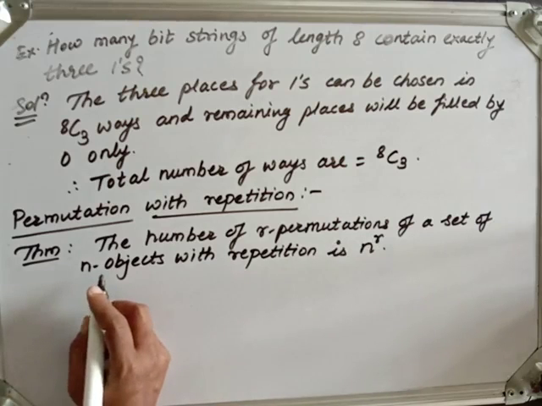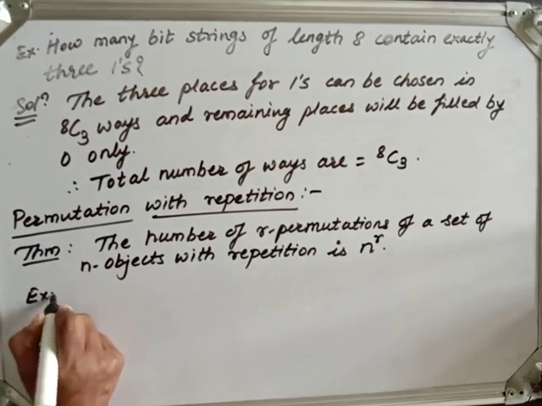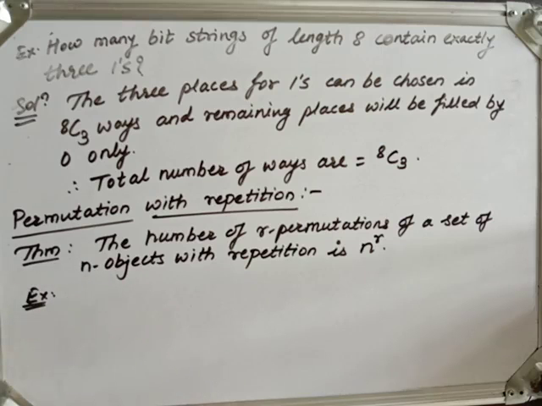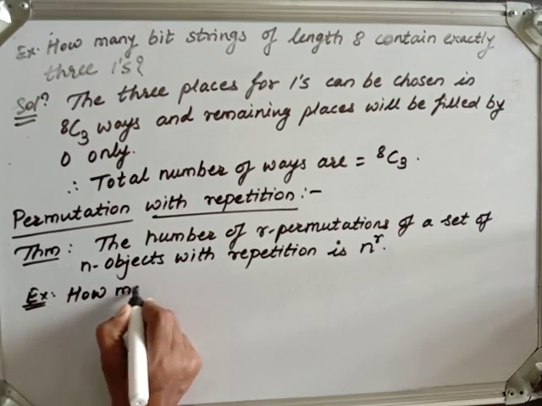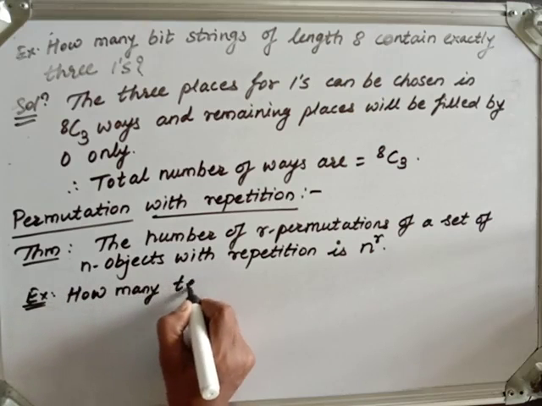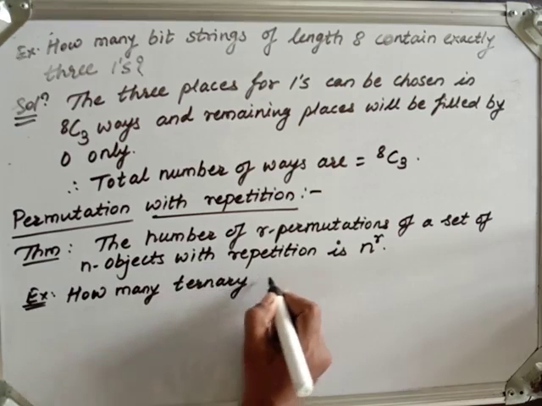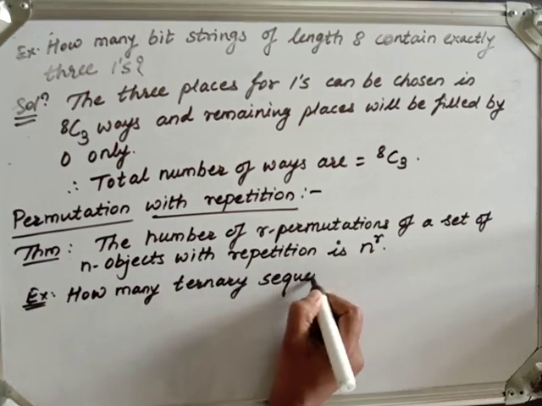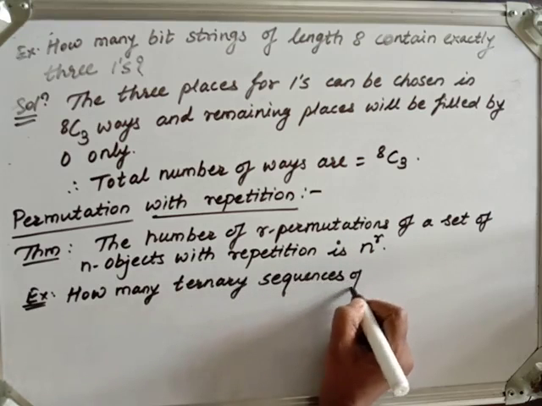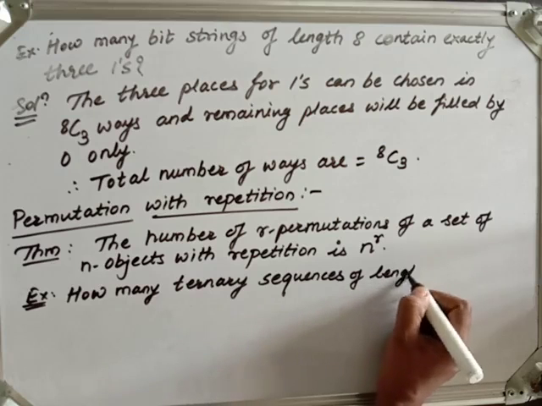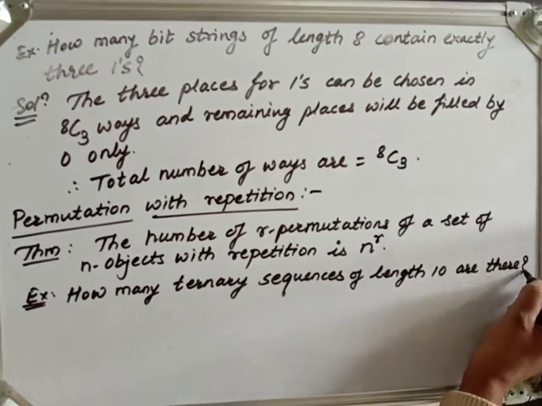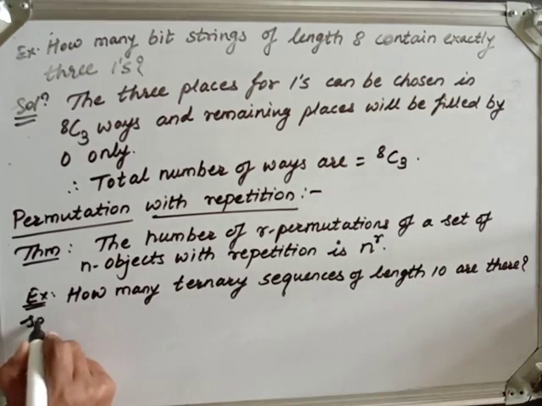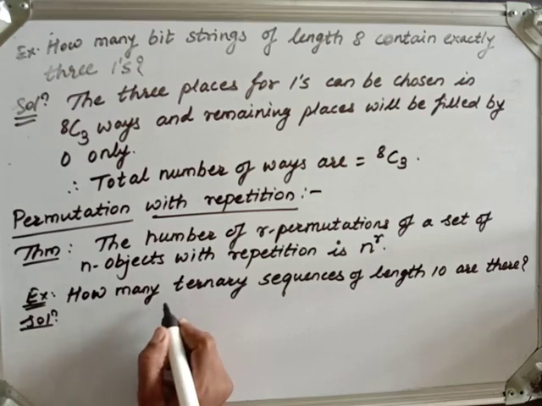Now, as an example, how many ternary sequences of length 10 are there? Okay. In ternary sequences, which digits are allowed? 0, 1 and 2 only.